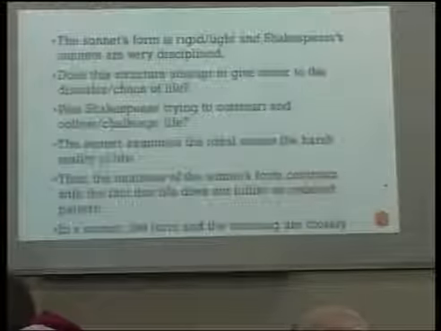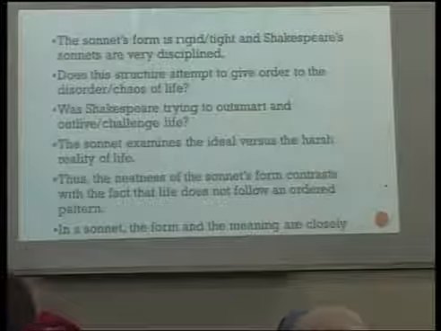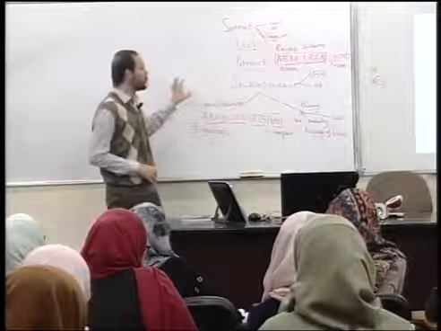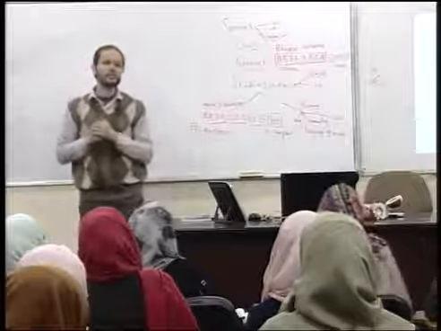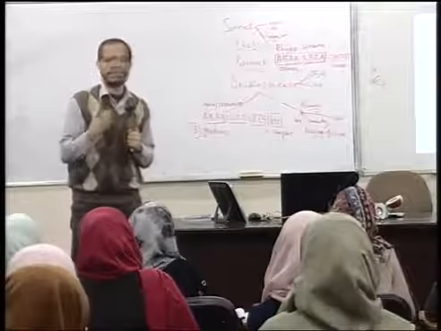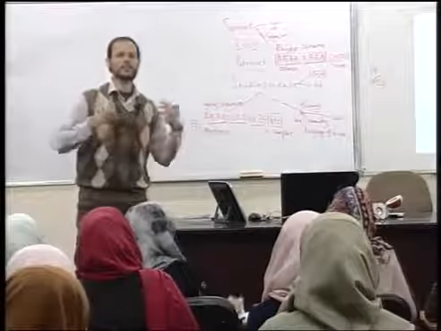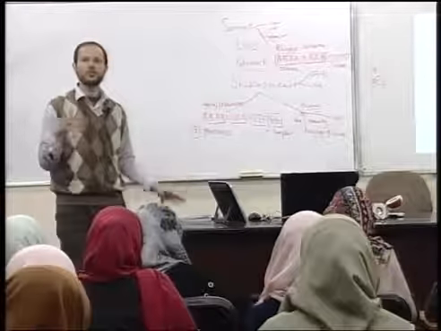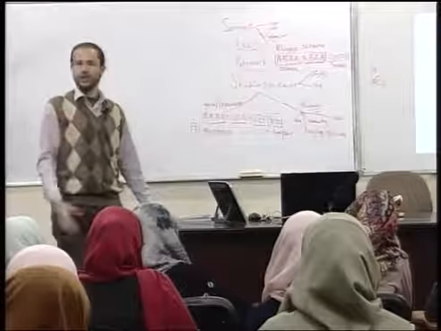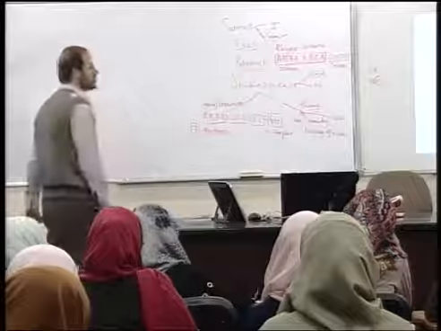But don't forget again, the sonnet is a very important form where the form, remember the form, the shape, the number of lines, and the rhyme scheme helps the idea, the meaning. Again, the poet is struggling to control life, to give meaning to life, to make sense out of the chaotic nature of life.